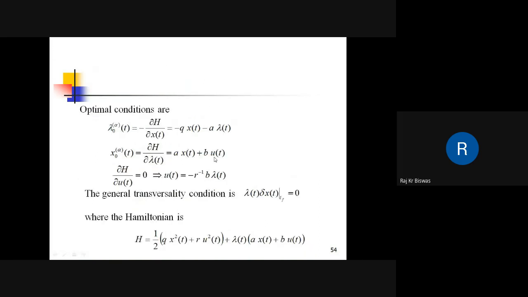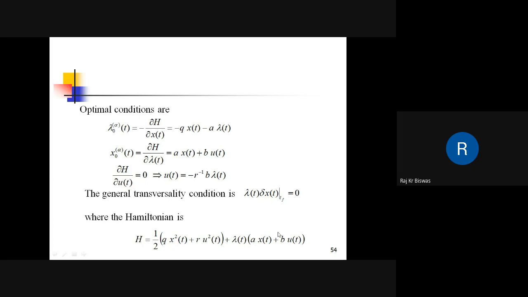Okay, so finally the optimal conditions are obtained using variational approaches. So these are the optimal conditions. This is the co-state equation, this is the state equation, and this is the control equation. So here this is the transversality condition, and the Hamiltonian is defined in this way. Okay.